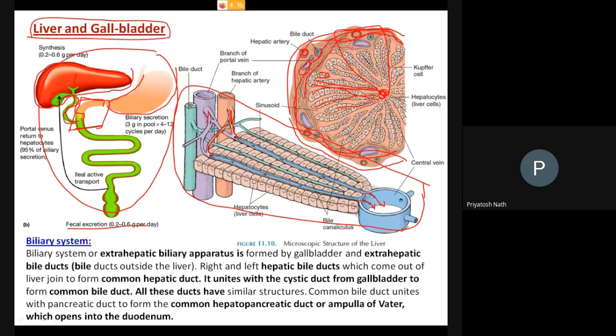They both basically supply. This artery also supplies the blood, and this vein also supplies the blood. Look, this is the portal vein. So the portal vein basically supplies the blood from the intestine back to the liver.